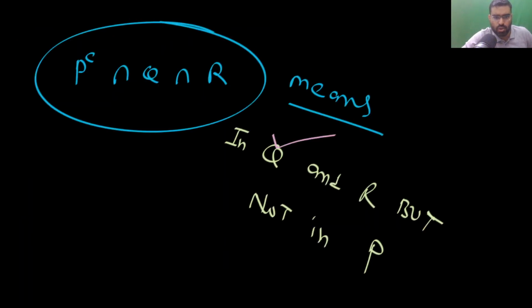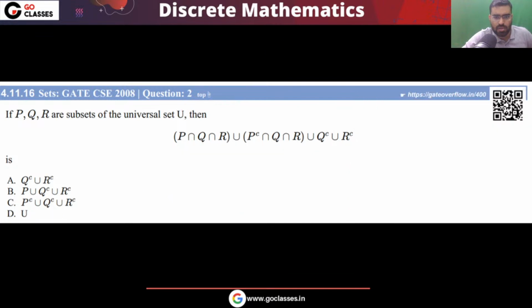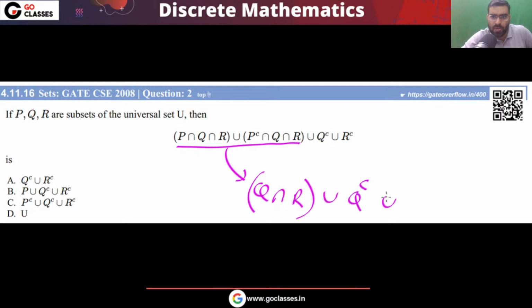Now, as I told you, in this question, if you notice, this PQR union P bar QR is nothing but Q intersection R, union Q complement union R complement. Now you can solve this question even more easily.